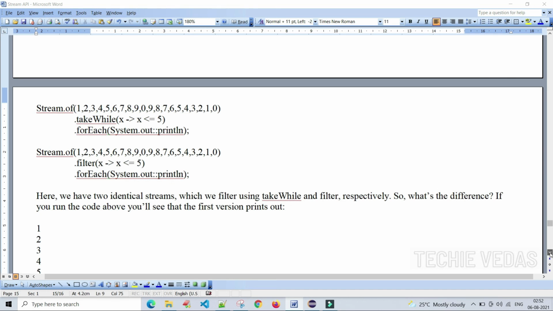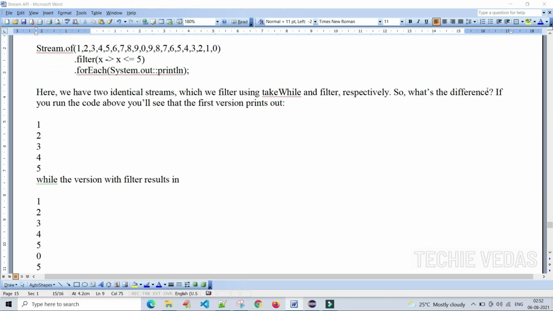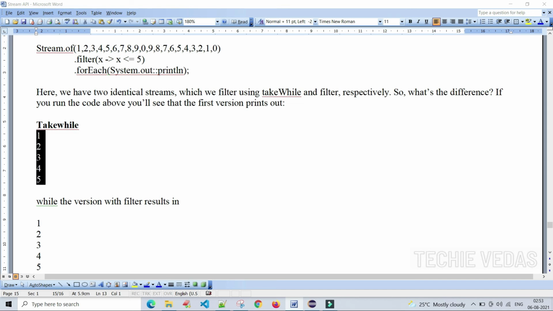See here, we will see the main difference now. If we run the code above, we will see that the first version prints this, the takeWhile version. See here, until the condition succeeds, it has printed each and every value.